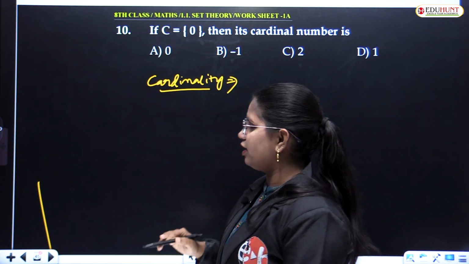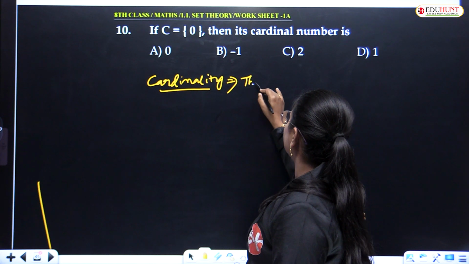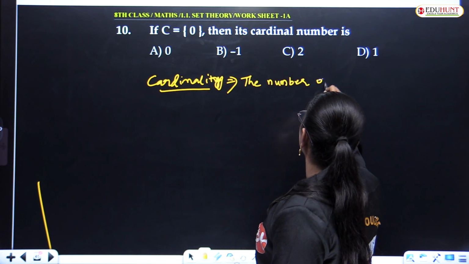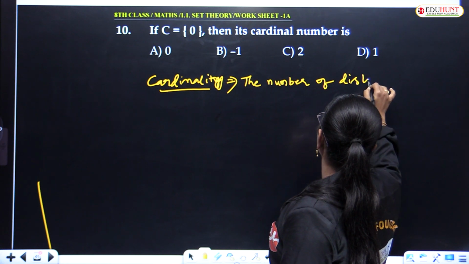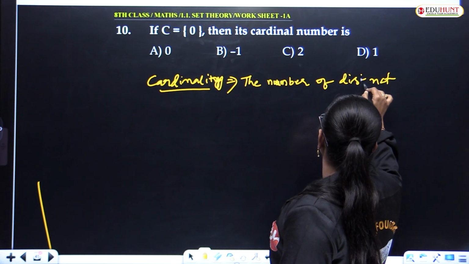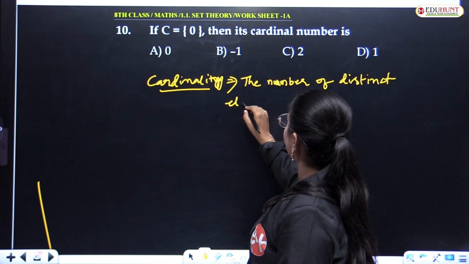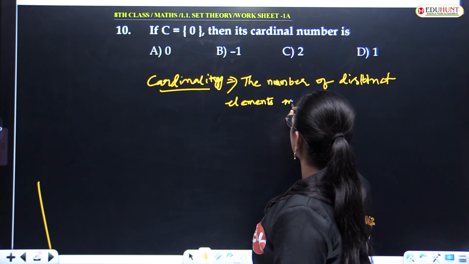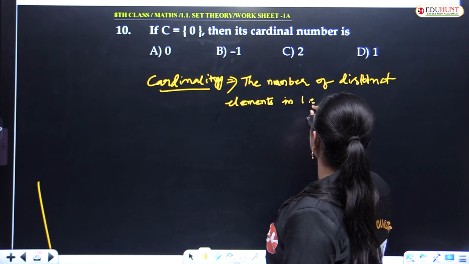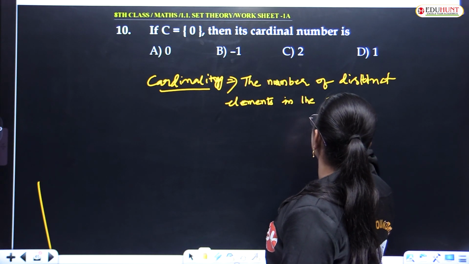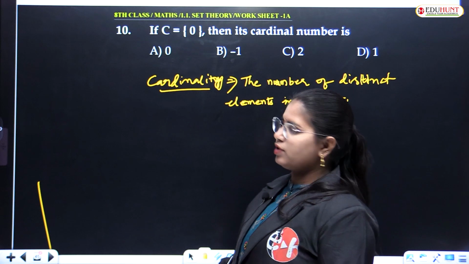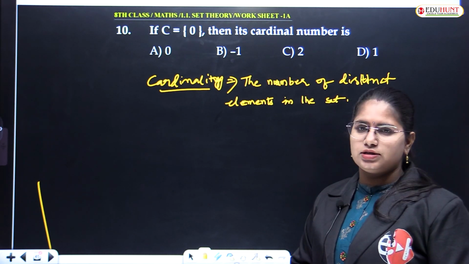Cardinality is defined as the number of distinct elements in the set. That is nothing but cardinality.